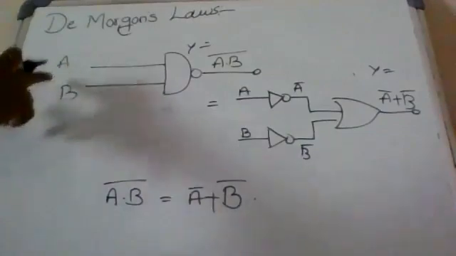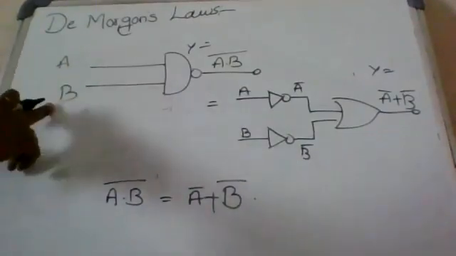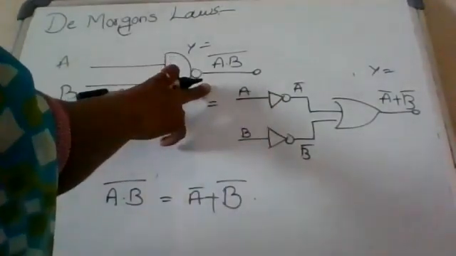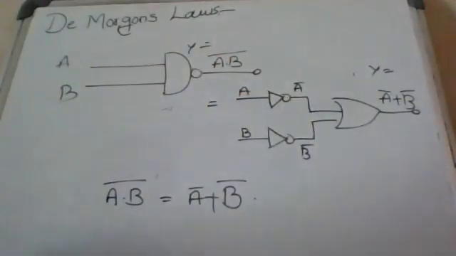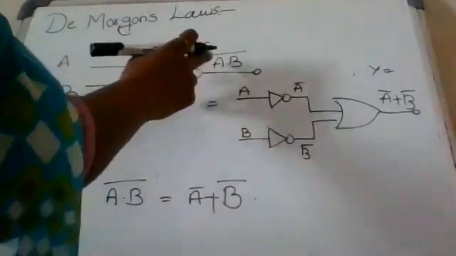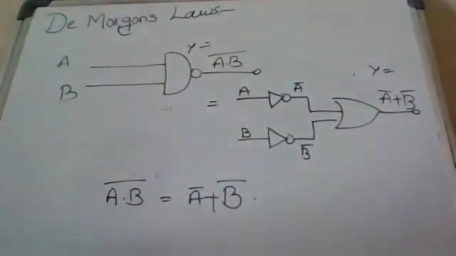If A, B are two inputs, then we get the output y equal to A dot B whole complement. From the definition, this will be equal to A complement plus B complement.